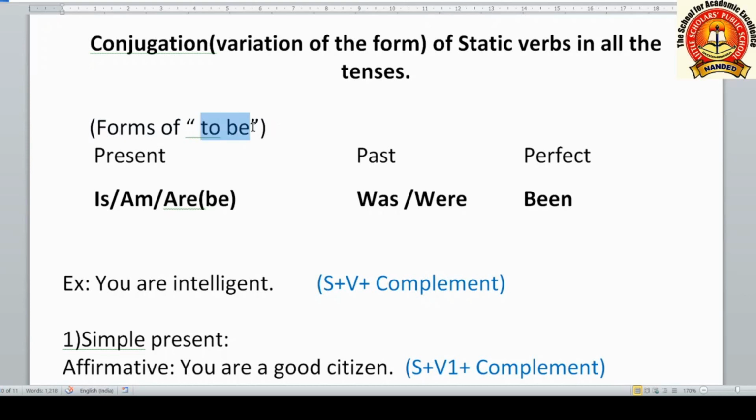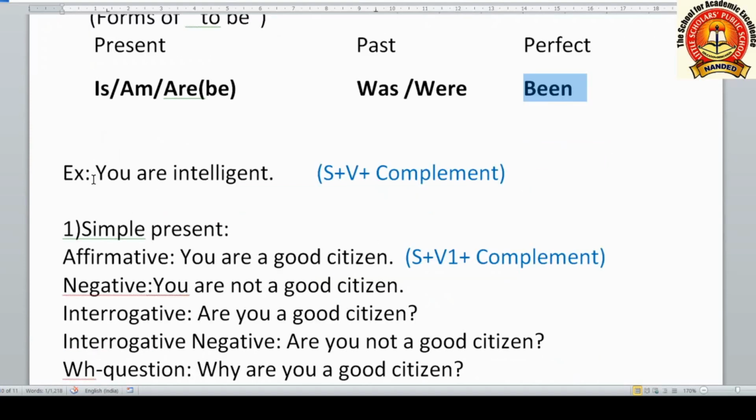Forms of to be. To be means is, am, are, was, were and been. Present tense of is, am, are, is, am, are. We call them be also. Past form of is, am, are, was, were and perfect form is been. This you have to remember. Let us see one example.